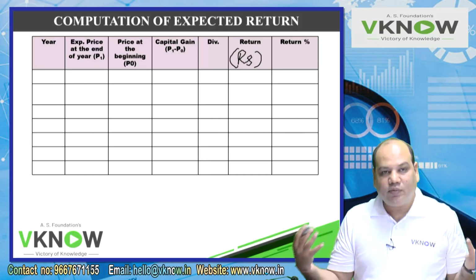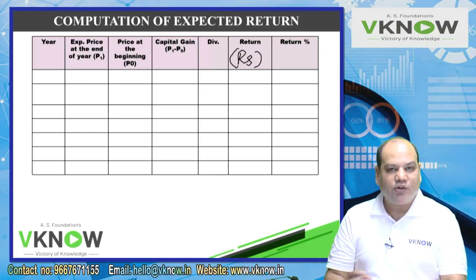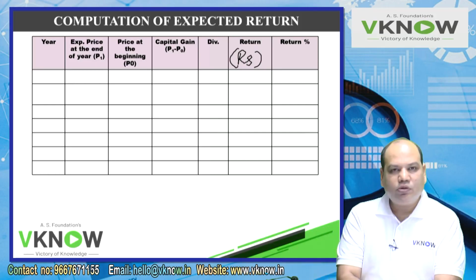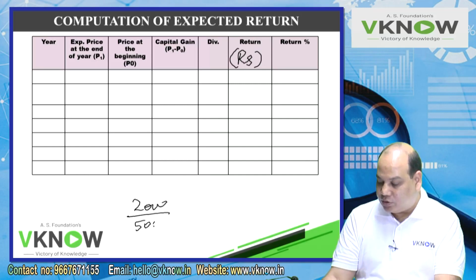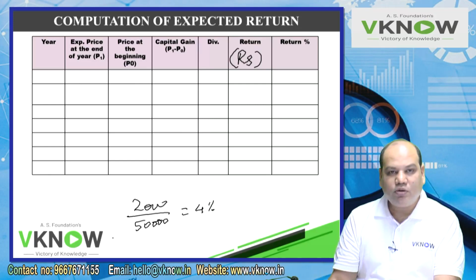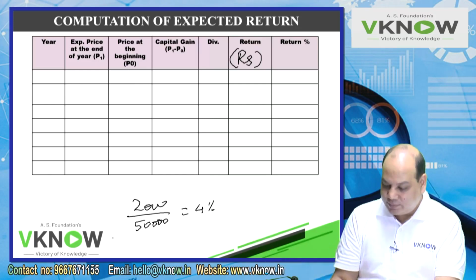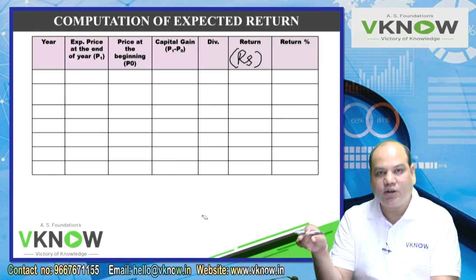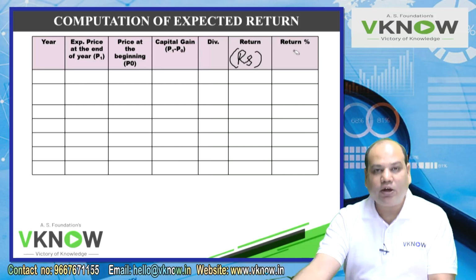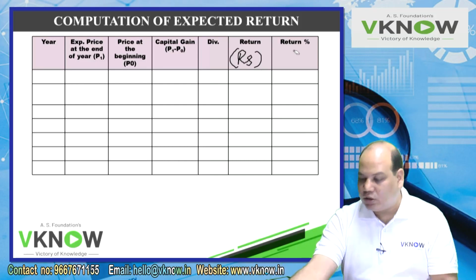If I say I have earned 2000 rupees on Reliance share, is it too high or too low? But if I say I had invested 50,000 rupees in Reliance share and then I got 2000, you will say, oh, just 4%. So sad, you could have invested in a bank FD. Therefore we need to convert the return in rupees into percentage. In this entire chapter, I will require return in percentage, not in rupees.